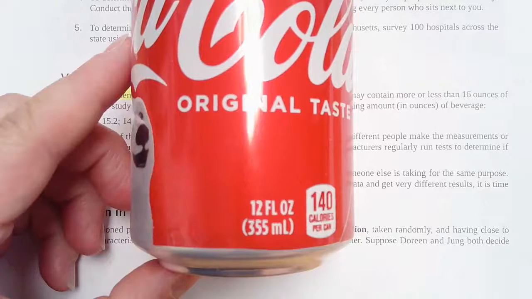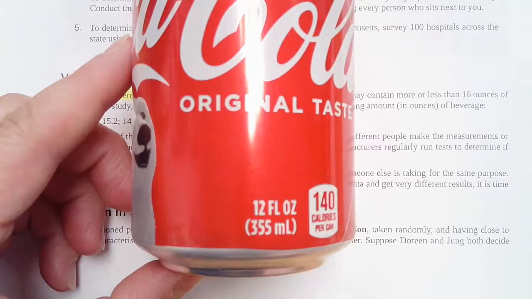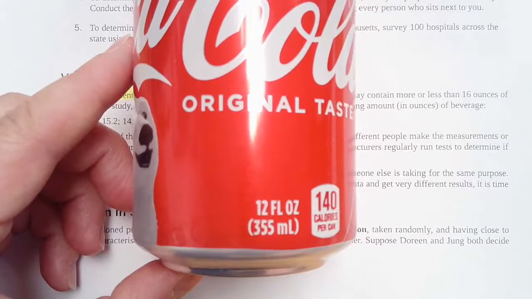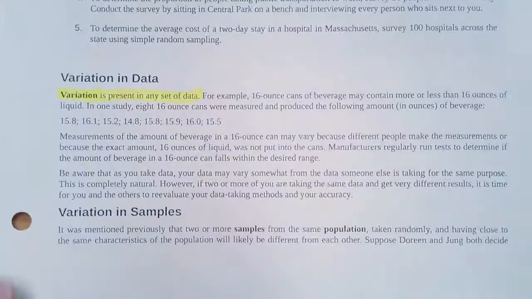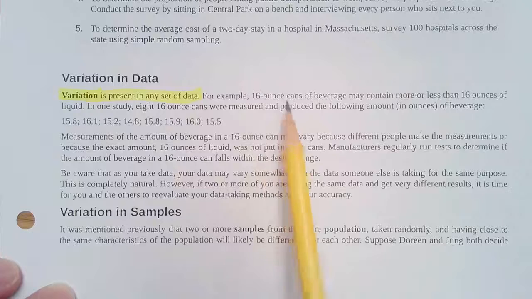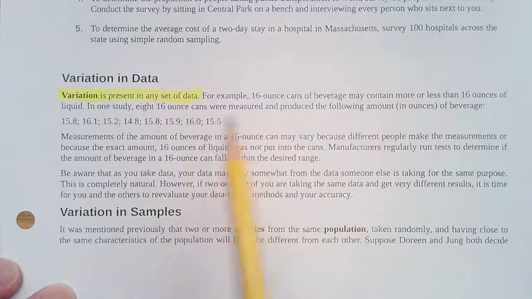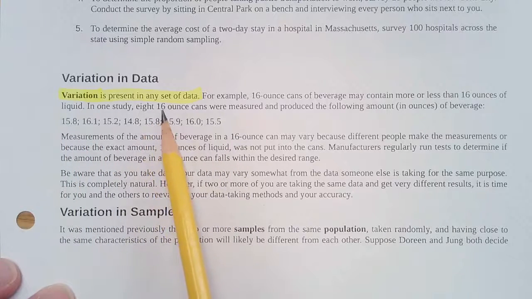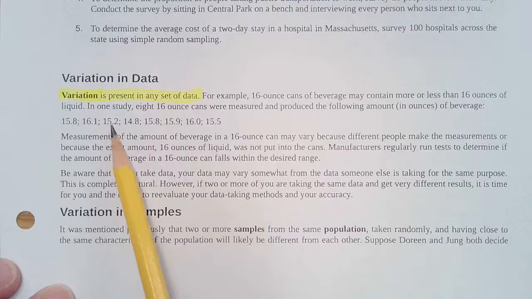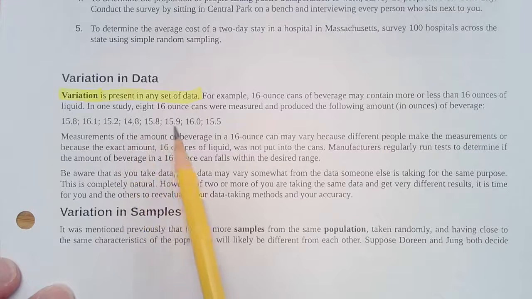It's talking about 16-ounce cans instead of a 12-ounce can. These are ones that were actually measured, and do you see the variation? If they're supposed to have 16 ounces, this one has less, a little more, a little less, less. Do you see how we're going to get variation in our data? We'll always have variation. That's part of sampling. That's part of data.